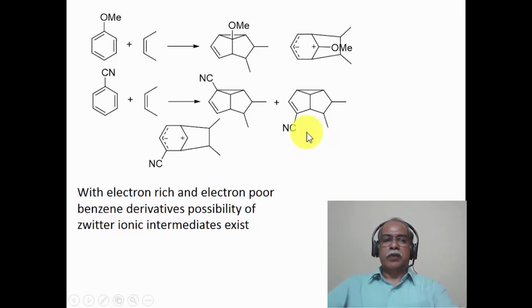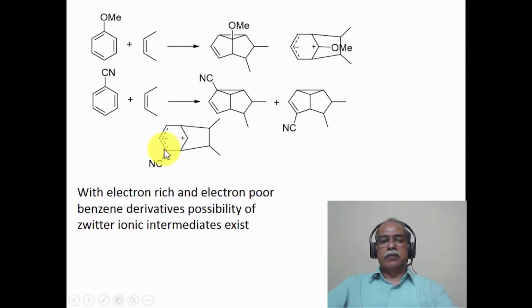When highly polar substituents are there, either electron donating substituent or electron withdrawing substituent, it's possible that this reaction goes through a dipolar intermediate. The dipolar intermediate is shown here, for example, 2+3 cycloaddition reaction of benzene. In the case of the methoxy substituted derivative, we will have this particular system. Now this can undergo ring closure between these two carbons or between these two carbons, essentially forming this particular product.